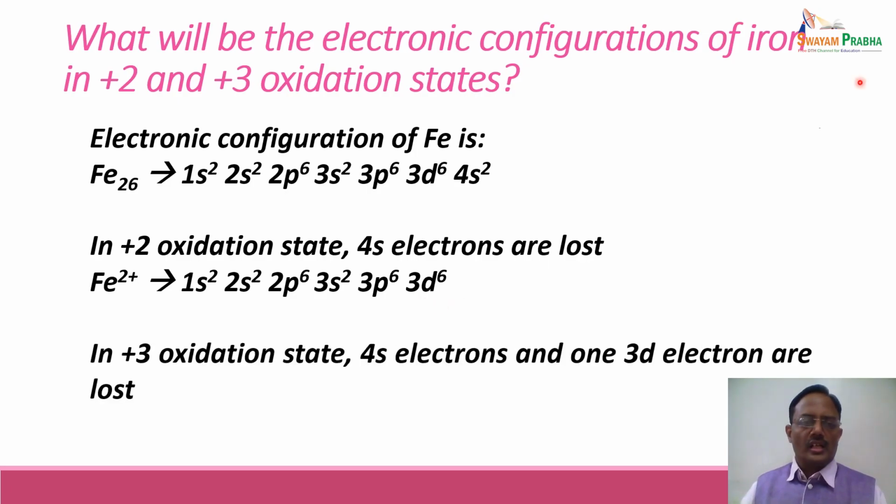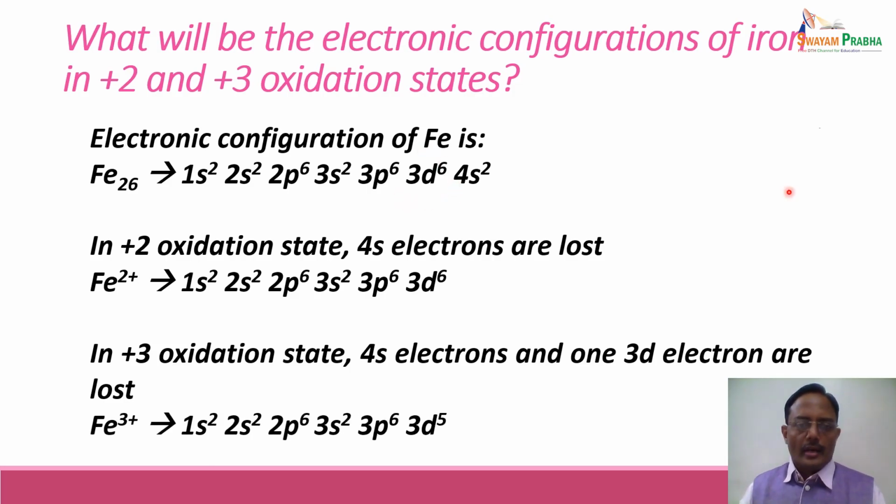But in case of +3 oxidation state, we know that both the 4s electrons are lost, and still one more electron is to be lost, which will go from the next energy orbital, the 3d subshell. Hence Fe3 positive has the configuration 1s2, 2s2, 2p6, 3s2, 3p6 and 3d5. One more electron is lost from here.